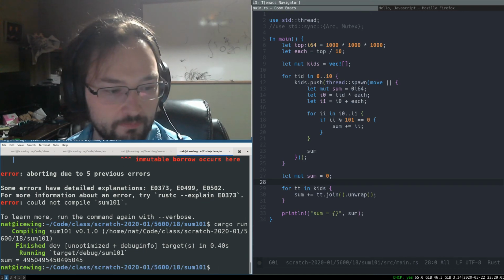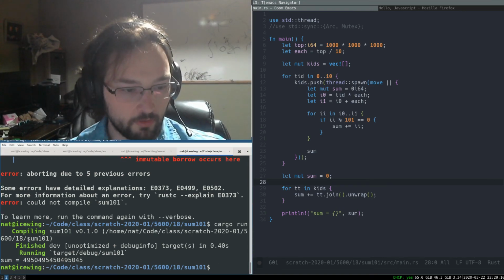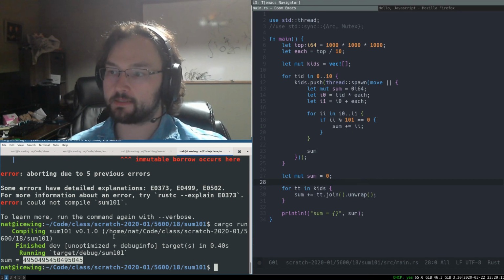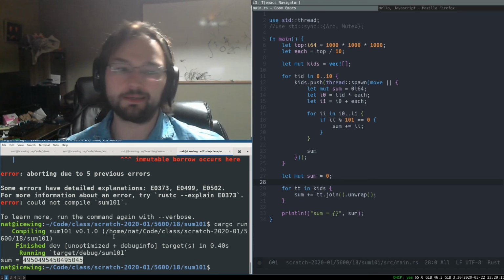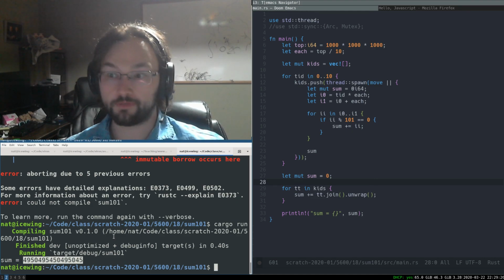I'm going to blame the development build in Rust rather than anything else here, but we get the answer that we expect, and Rust just didn't allow us to write the code that would have the data race. So that's that example.